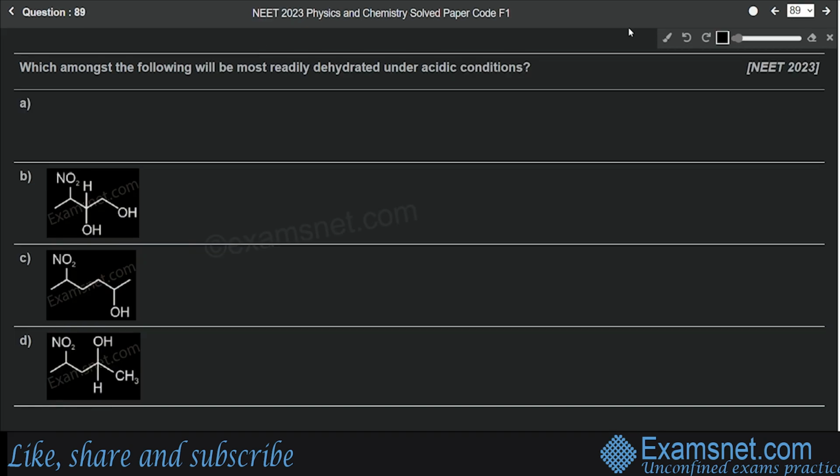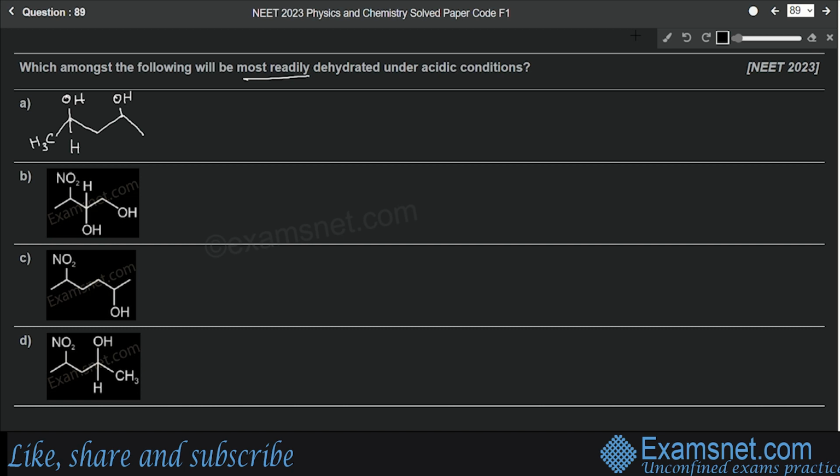Question number 89 is from the chapter Alcohols, Phenols and Ethers, and the question is which amongst the following will be most readily dehydrated under acidic conditions. So let me draw option number 1. It is not given here, so it looks something like this. Here we have an OH group, here also we have OH group, here we have hydrogen, and this side CH3.